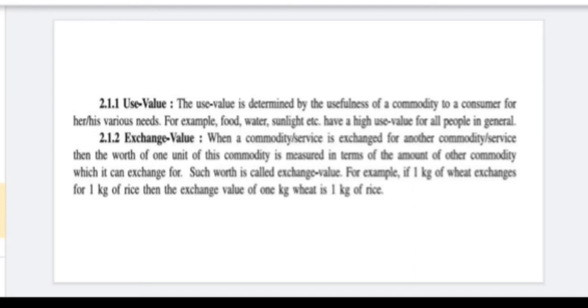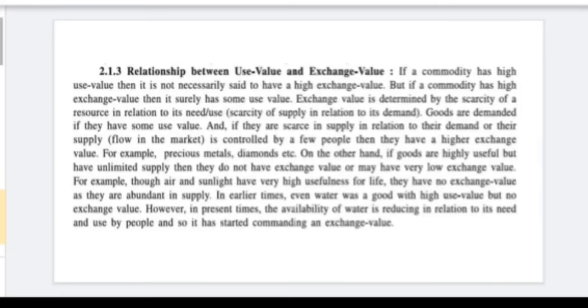For example, 1 kg of wheat is exchanged for 1 kg of rice. Then what will be the value of wheat? 1 kg rice. What will be the value of rice? 1 kg wheat. Otherwise, if we exchange 1 kg rice and give 40 rupees, what is the value of rice? It is 40 rupees. Like that.